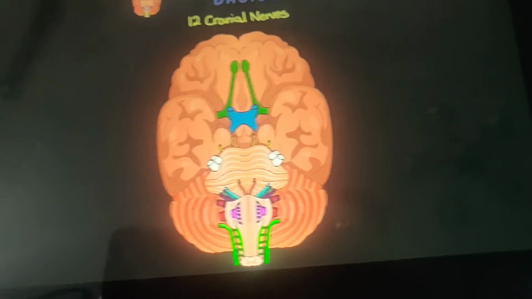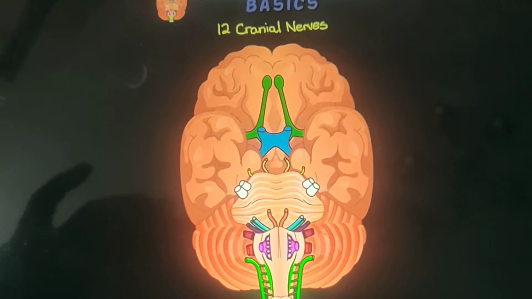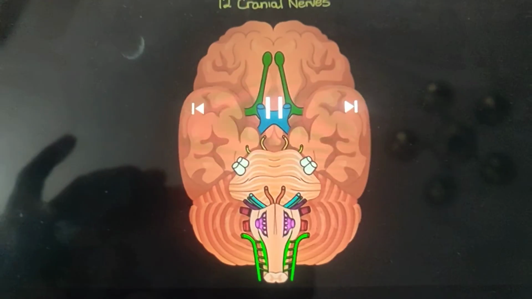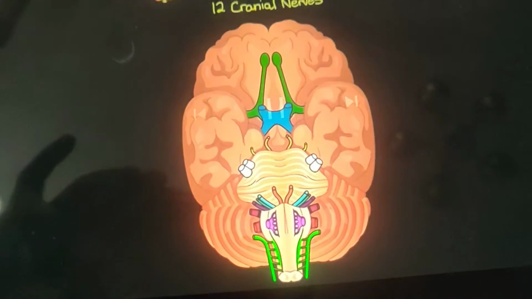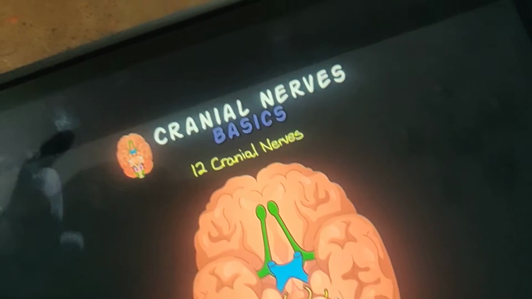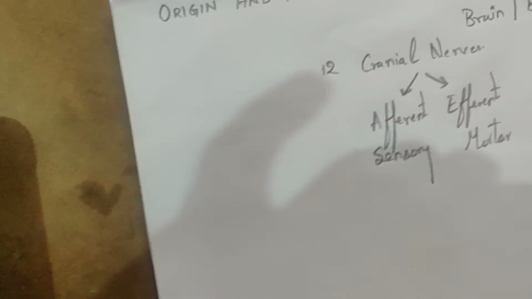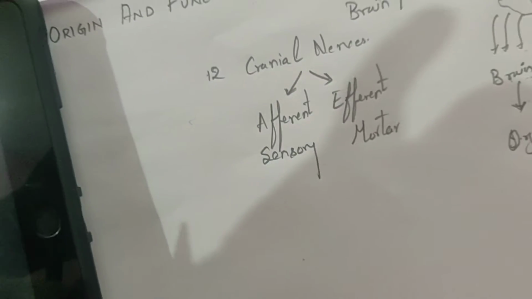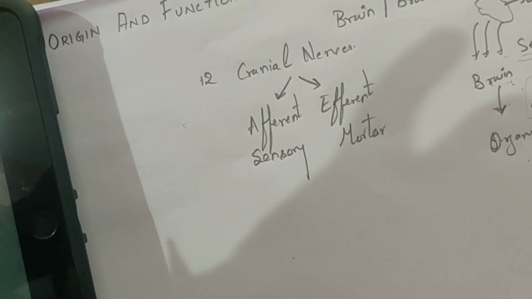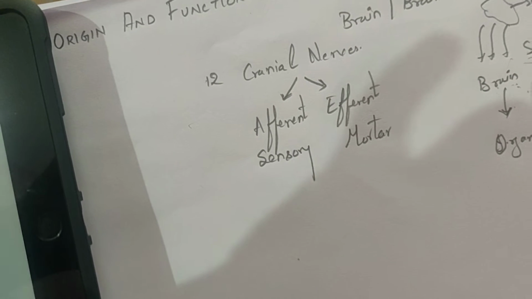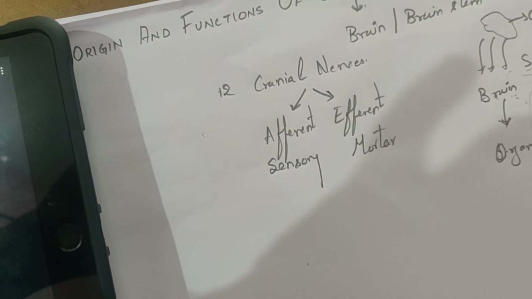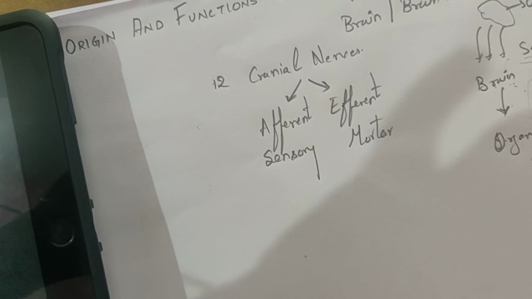So let me start the topic with the origin and function. Inside the brain, from where have they started, right?